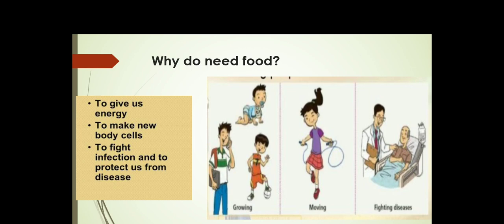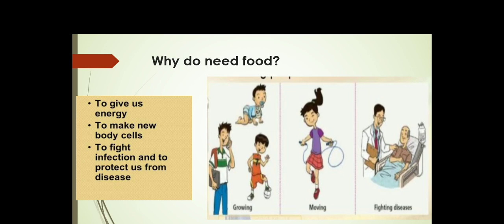Next, third point, to fight infection and to protect us from diseases. Children, if we do not take food properly, we will suffer from different types of diseases.